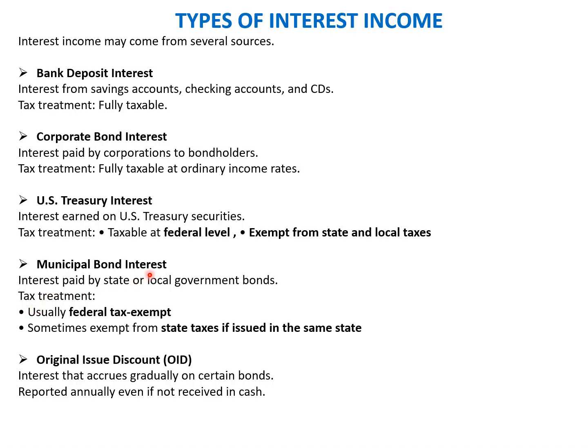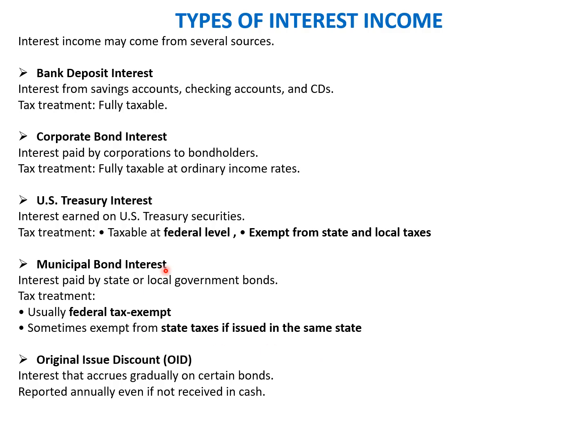Municipal bond interest is the reverse. It is usually tax-free at the federal level, but it may be taxed at the local level, and sometimes it is also exempt at the state level if issued in the same state. And then original issue discount is interest that accrues gradually on certain bonds and is reported annually, even if not received. So the interest gets accrued and is paid at maturity, but the individual has to report the accrued interest for that particular year on Form 1040 when filing the return.